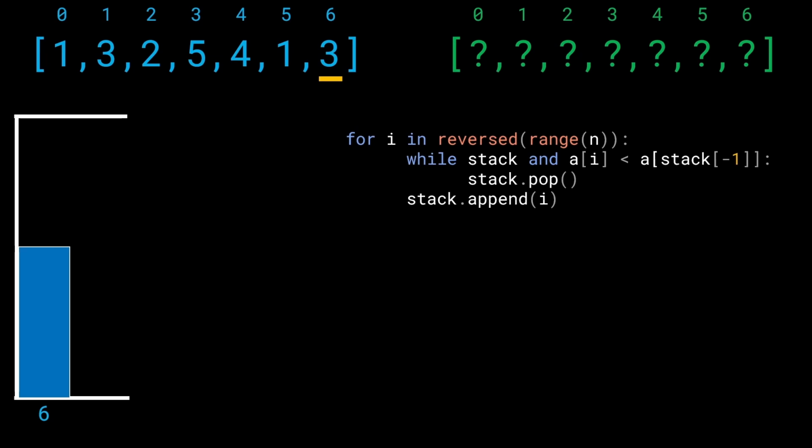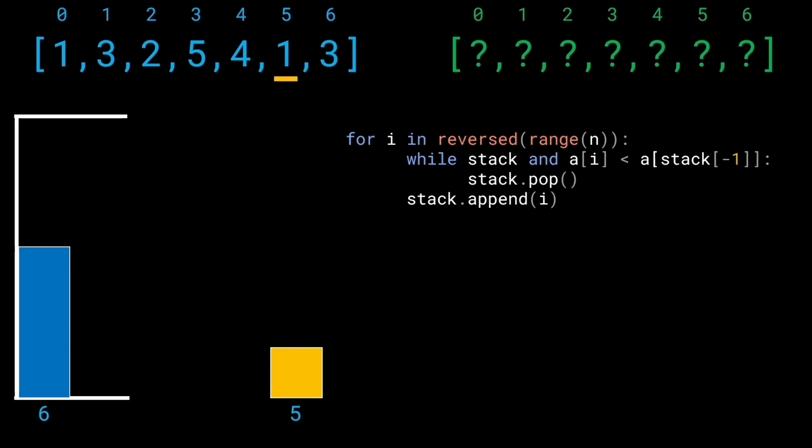The values and the heights of these graphs are just for the sake of demonstration. We're going to store only the indices. Okay, cool. So let's go ahead and iterate further from the right to the left. And we see that at the index 5, we get the value 1. Now, if we look at the condition over here, it says that while the stack exists and the current value is lesser than the top of the stack, then we have to do stack.pop.